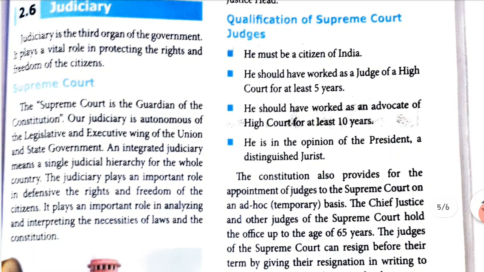Judiciary, that is law. Judiciary is the third organ of the government. It plays a vital role in protecting the rights and freedoms of the citizens. So we need freedom, right? We need the rights. We should know what our rights are, and that is given by the law. The Supreme Court is the guardian of the Constitution. Constitution is nothing but law. So for that law to be powerful, we need the Supreme Court. Our judiciary is autonomous of the legislative and executive wings of the union and state governments. Autonomous, it can take actions as per the law.